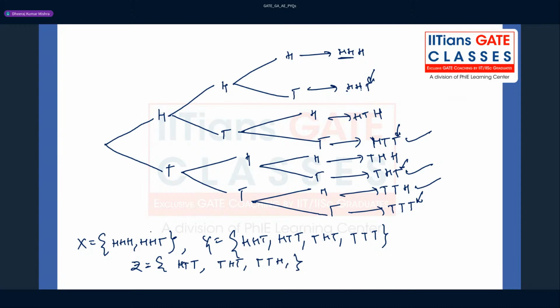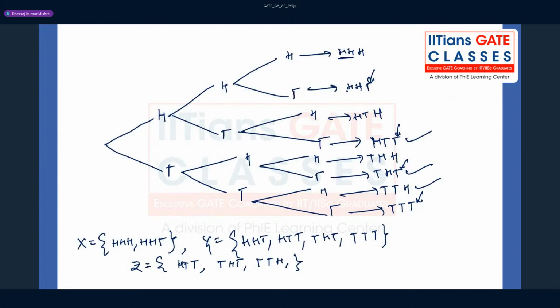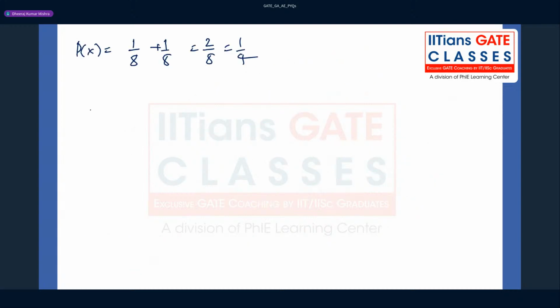Now you can compute the probability, and you will find what is the probability of X here, guys? The probability of X is going to be 1 by 8 plus 1 by 8, right? That is going to be 2 by 8, 1 by 4, because there are two choices out of 8. Now, Y has got what? 1 by 8, 1 by 8, 1 by 8, 1 by 8. That is nothing but 4 by 8. So the probability of Y is 1 by 8 into 4, which is 4 by 8, which is 1 by 2.